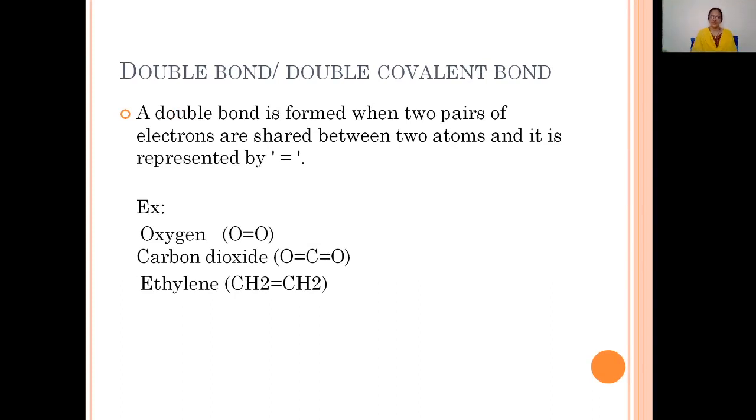When two pairs of electrons are shared between two atoms, it is a double covalent bond. The simplest example is oxygen, and other examples are carbon dioxide and ethylene, CH2=CH2, in which between the two carbon atoms a double bond is present.